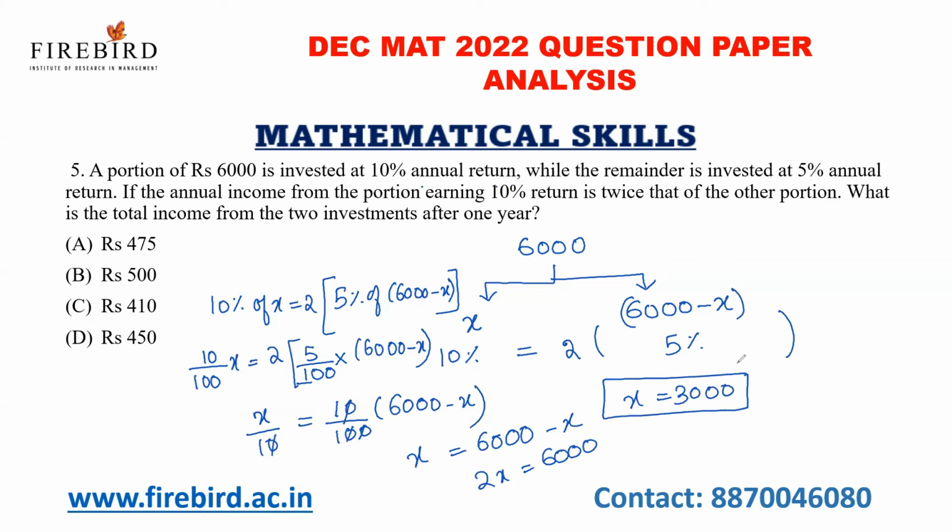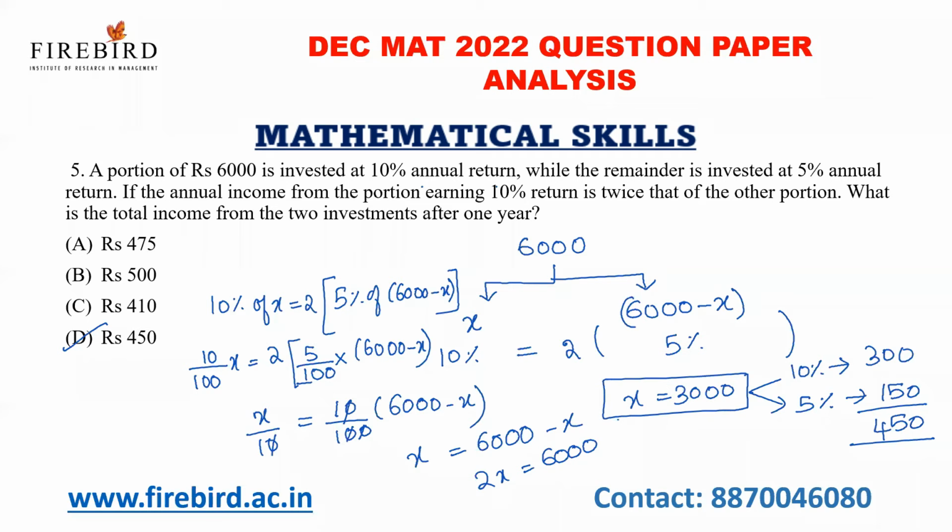Okay, so I'm investing an equal amount in two schemes. If I see 3000 rupees at 10%, the interest value will be 300. If I invest another 3000 rupees at 5%, I'll get interest as 150. Okay, so combining the two, my answer is 450.